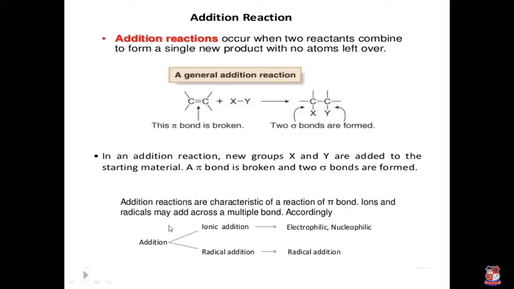Ions and radicals may add across a multiple bond. Accordingly, it is ionic addition or radical addition. Ionic addition means we add either a carbocation or a carbanion. Radical addition means we add radicals. So depending on this, there are again two types of reaction: electrophilic addition reaction and nucleophilic addition reaction. And depending on the radical, we call it radical addition reaction.